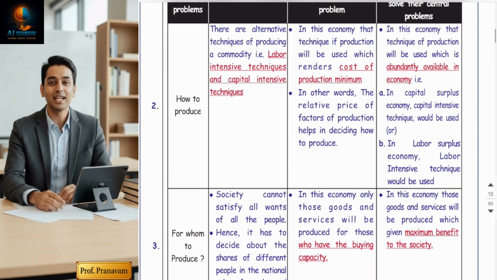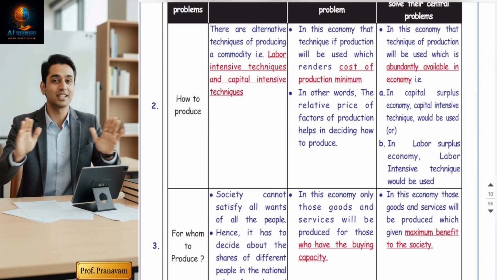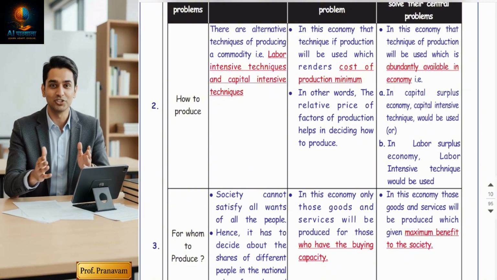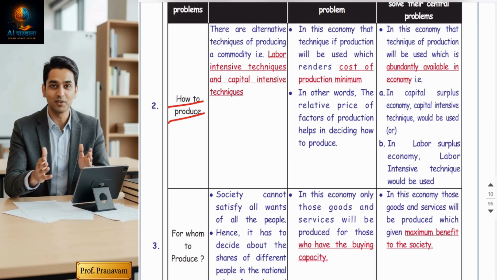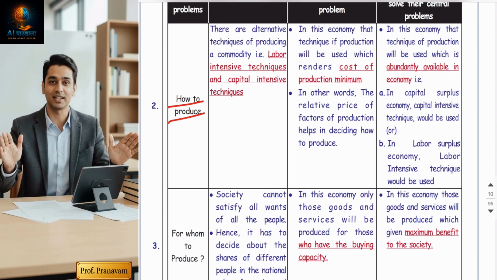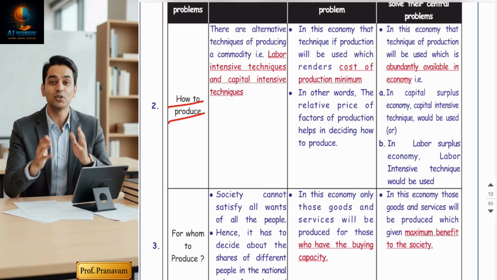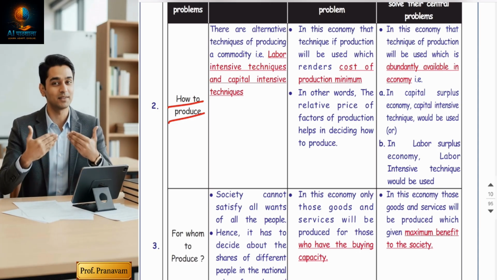Second question: once you decide whether you want to produce cars or wheat, depending on the needs of the country and the people, the next central problem is how to produce. Even if you have decided to produce cars, or wheat, how are we going to produce? There are two major production techniques, guys.